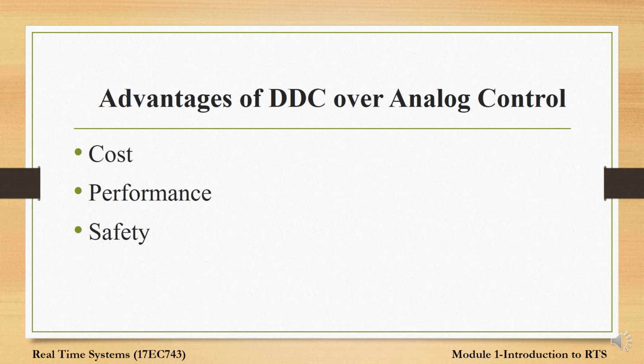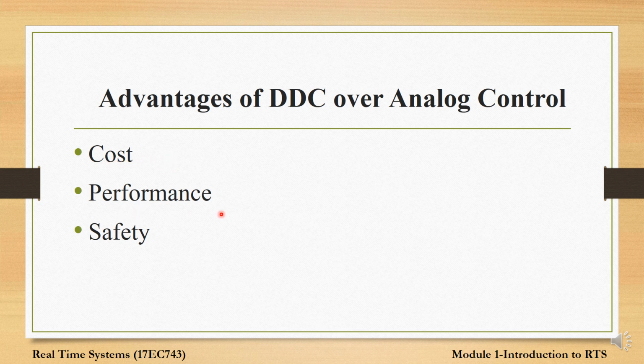Advantages of DDC over analog control. We have three advantages: first is cost, performance and safety. We know that in the previous diagram one digital computer is taking care of so many feedback loops in order to control the plant, so it is cheaper than an analog unit.